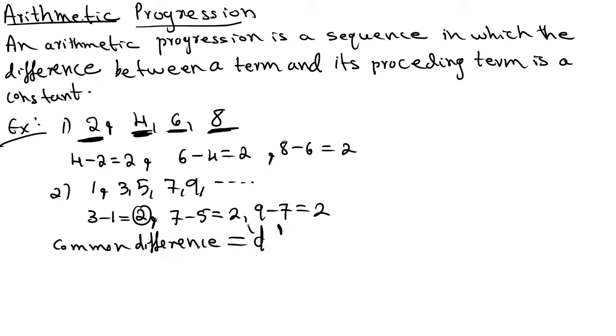In arithmetic progression, we use the term d. D represents the common difference. How do we get the common difference? Term minus its preceding term. From the difference between a term and its preceding term, we get the common difference. If any sequence has a common difference, then we call it an arithmetic progression.